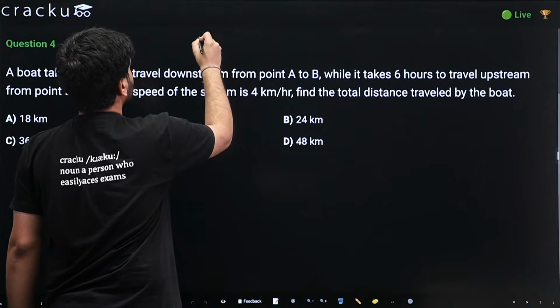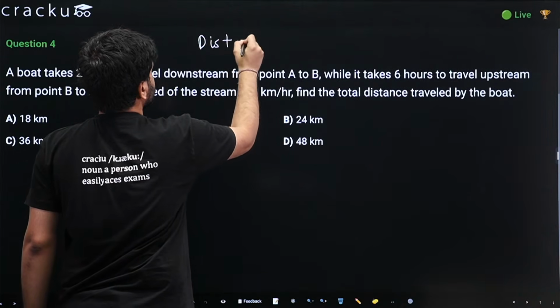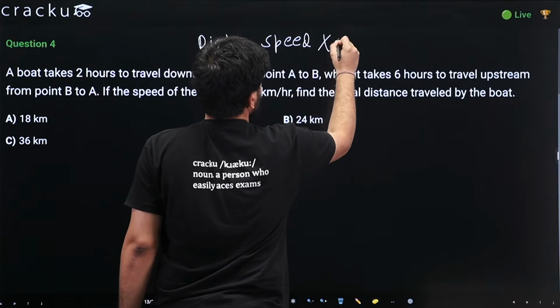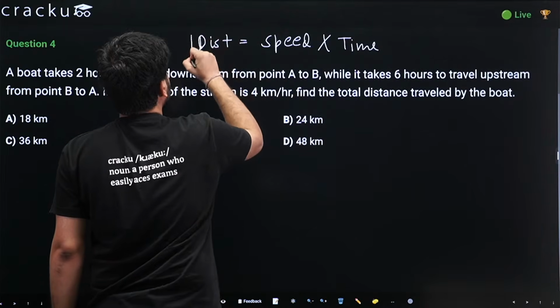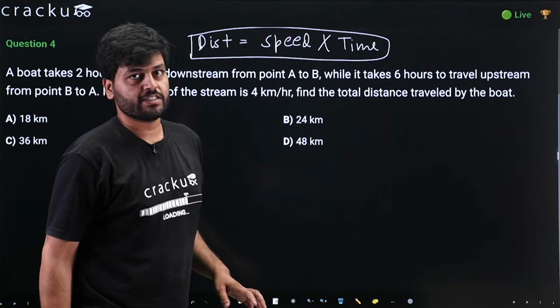Basically, we are just applying this formula: distance equals speed into time. There is only one formula in time, speed, and distance. There is no other way to solve any question.